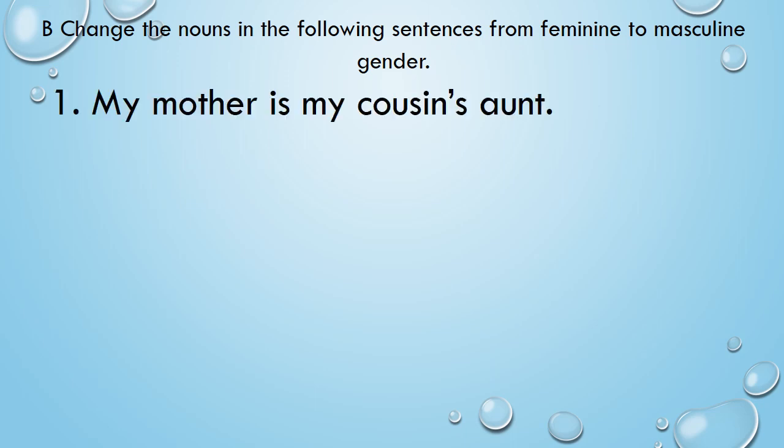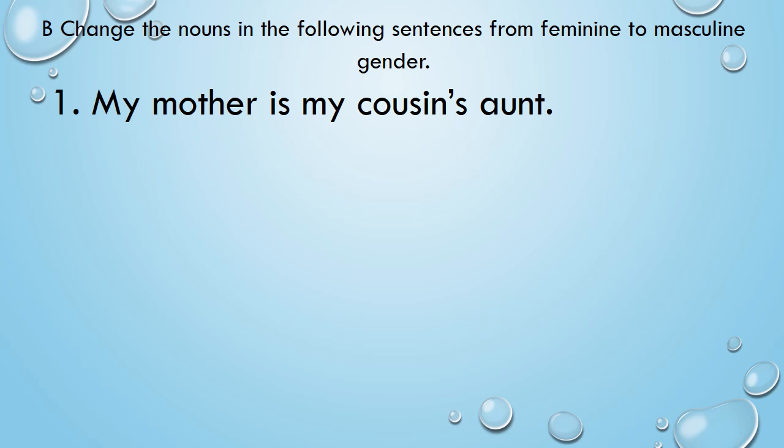Sentence number 1. My mother is my cousin's aunt. Now here, mother and aunt are feminine gender, which we will change to masculine gender. And who is a cousin? A cousin is a child of your uncle or aunt.